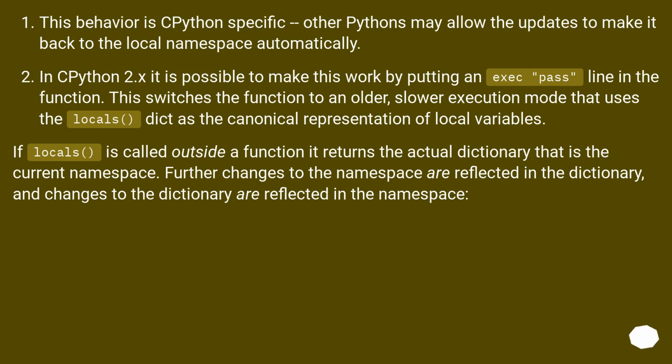This switches the function to an older, slower execution mode that uses the locals dict as the canonical representation of local variables. If locals is called outside a function, it returns the actual dictionary that is the current namespace. Further changes to the namespace are reflected in the dictionary, and changes to the dictionary are reflected in the namespace.